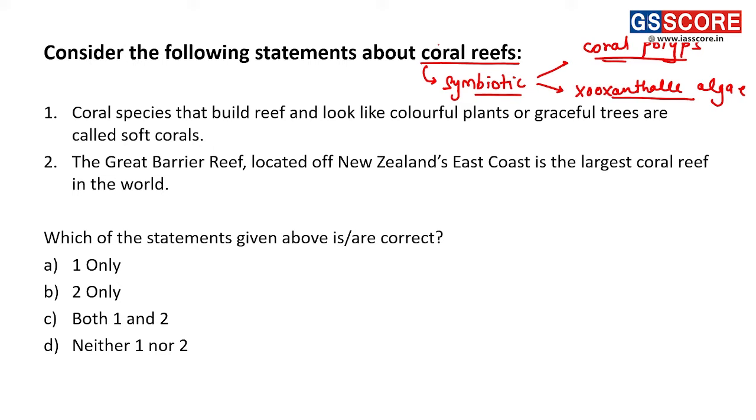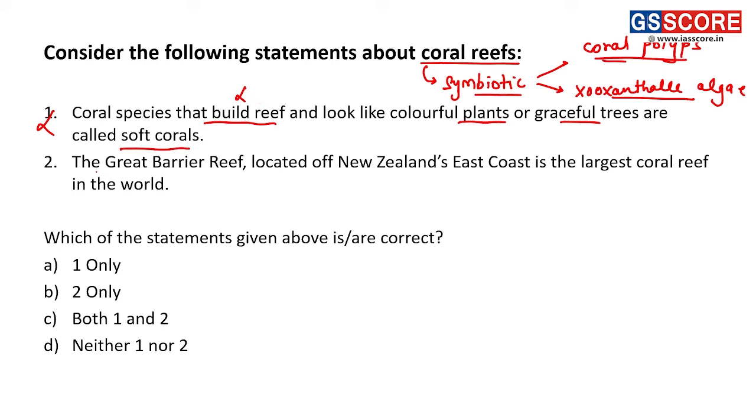Now let us consider the statements. First is, coral species that build reef and look like colorful plants or graceful trees are called soft corals. The first statement is incorrect, because soft corals do not lead to formation of reefs. They look like plants or graceful trees, but it is hard corals that lead to formation of these reefs. So the first statement is incorrect.